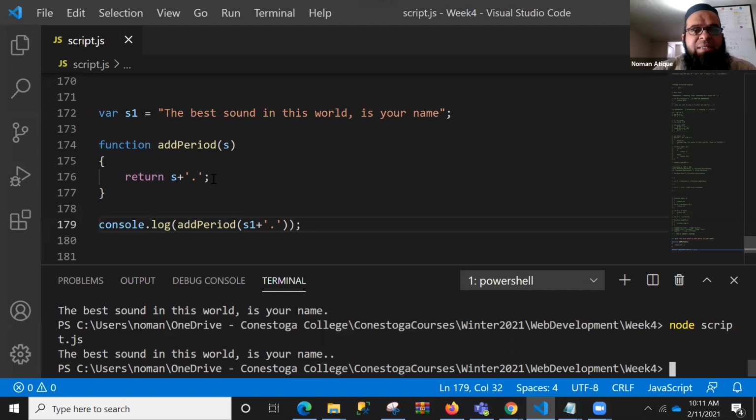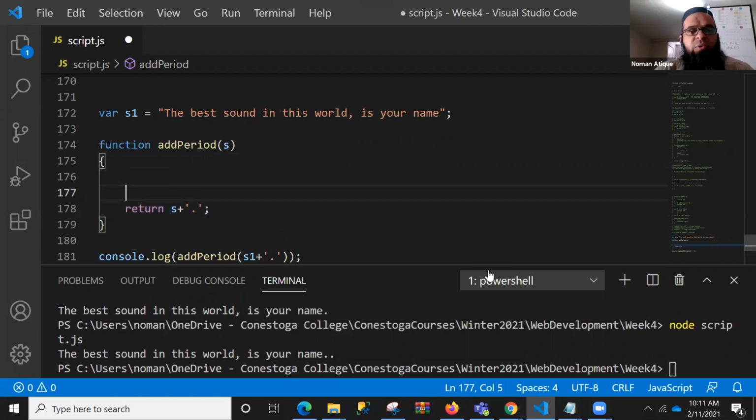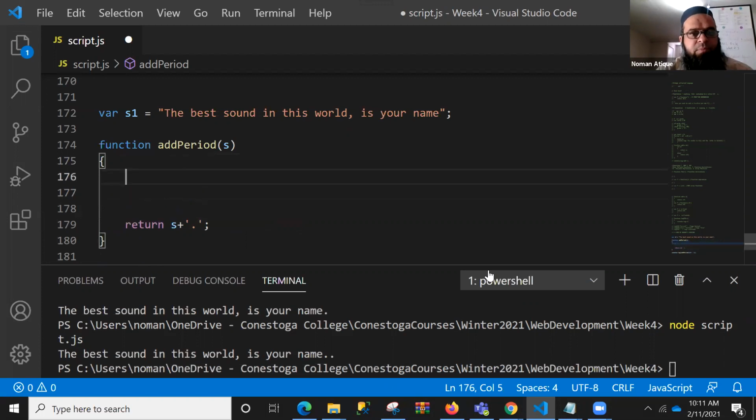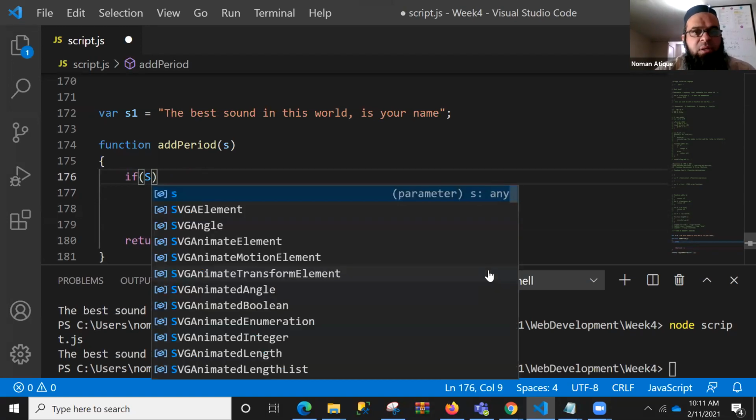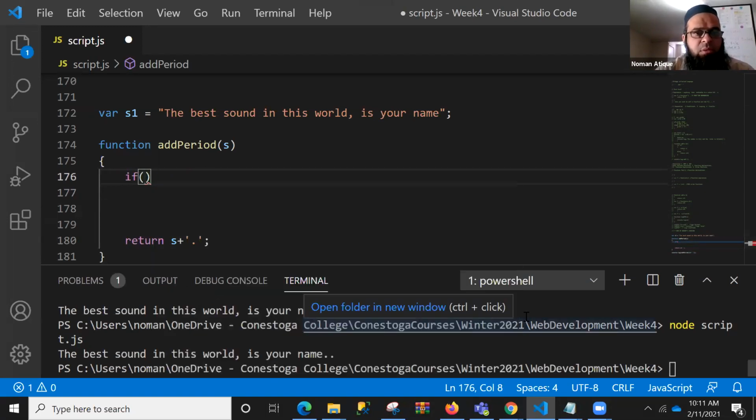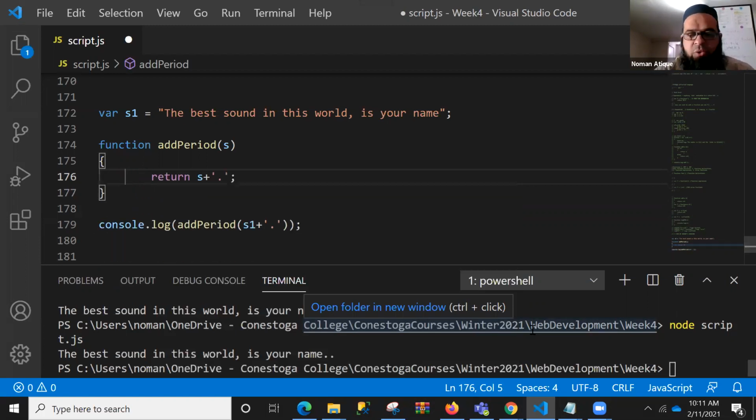Okay, so I will talk about that. Let's try to handle this situation. If I want to handle this situation, what will I do? See here. What I'll do is I'll say if s. Oh, sorry, not capital. Oh, that is something different that I want to do. I will tell you about that when I start discussing those functions that can go over there and find out if there is a dot or not. I just misread that one. So for the time being, this might happen.